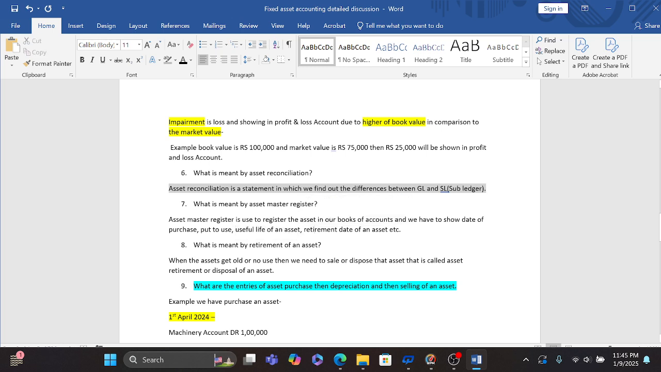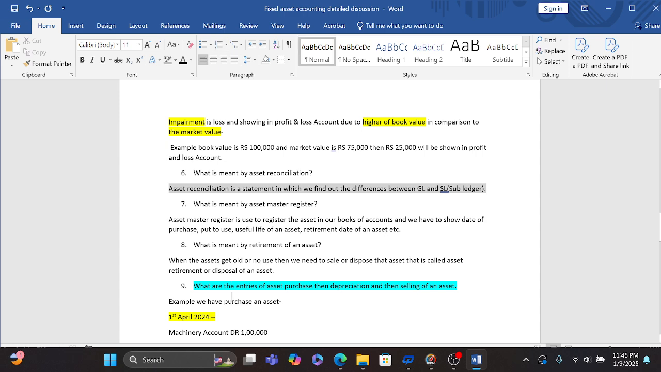And then we have the useful life of an asset. Like every asset has a different useful life. Like we have a fan that has a useful life of 2 to 3 years, we have a generator that has a life of 5 years, and we have a laptop that has a life of 4 to 5 years, and there are lots of assets which have a life. So in an asset master we have to show the date of purchase, put to use, useful life, and retirement date of an asset, etc.